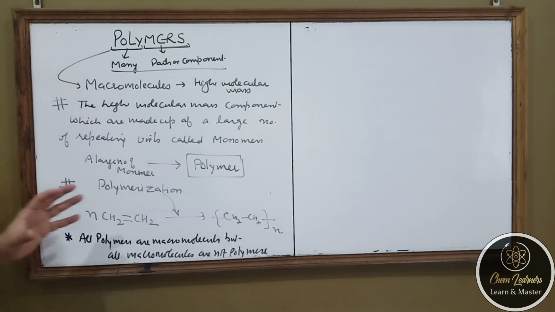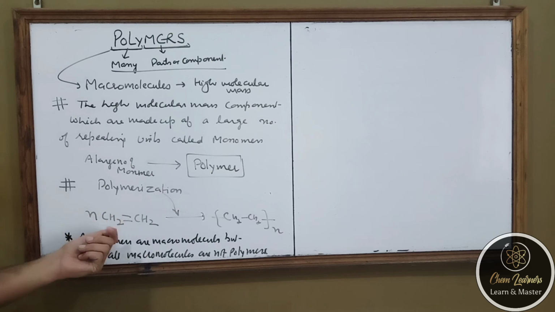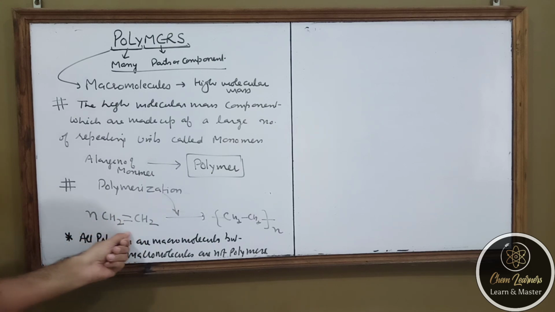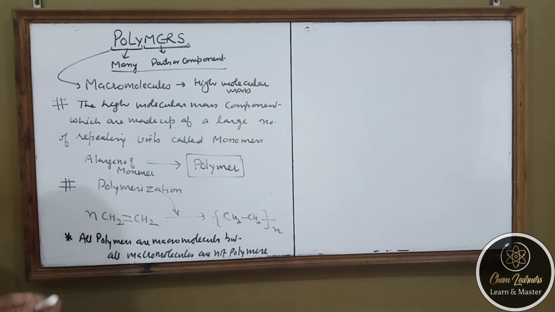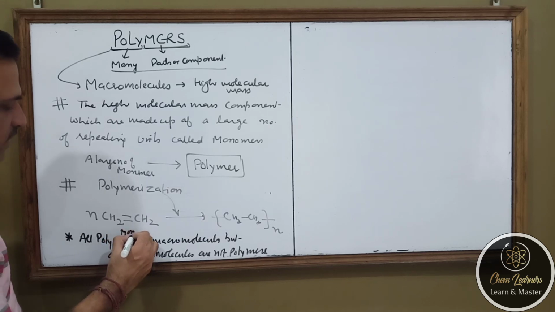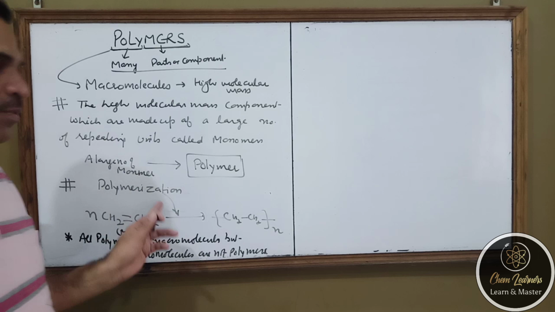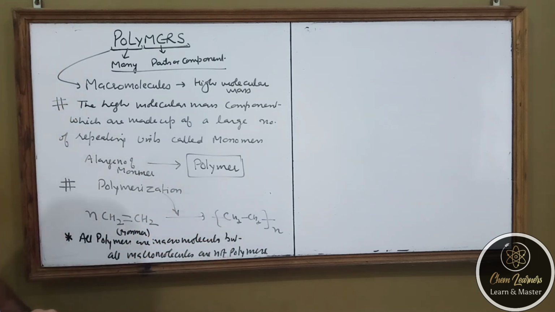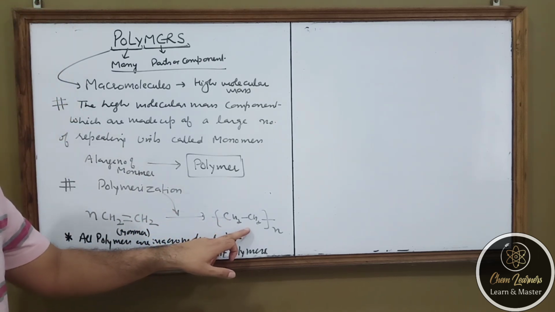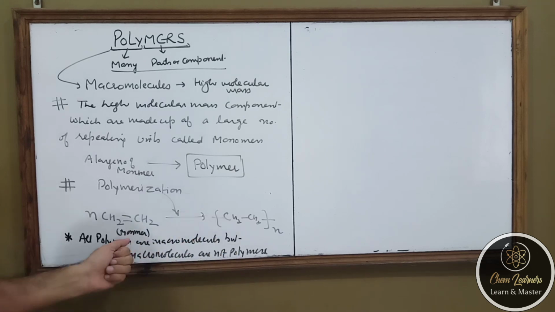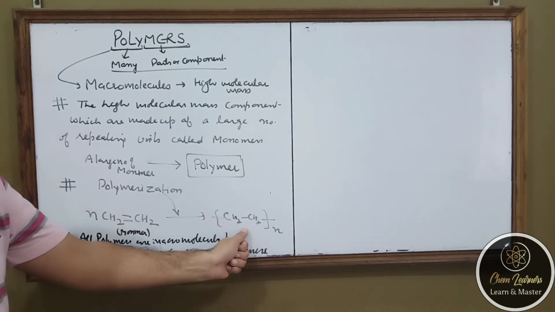So it is a very interesting topic where we have to look out for the molecules which can be treated as monomers, and when a large number of monomers combine by a process of polymerization, we get a bigger molecule which is known as a polymer. Here ethene is the monomer in this reaction and we are getting polyethene.